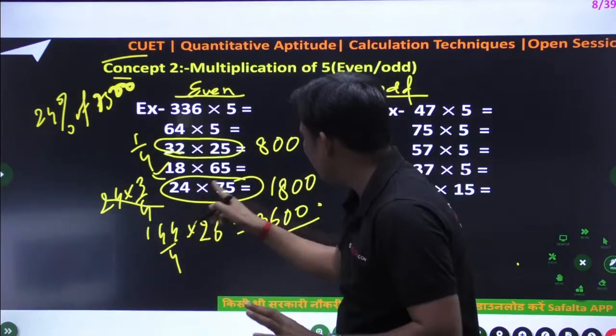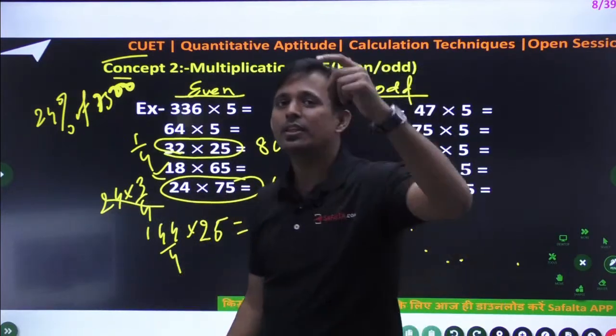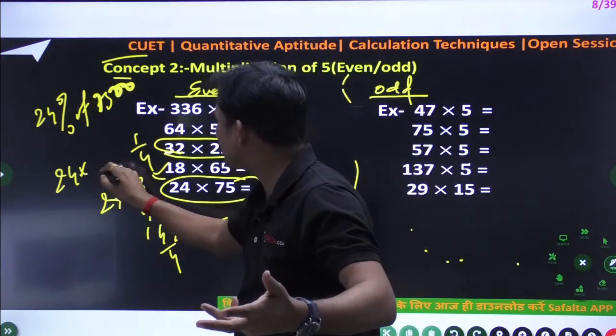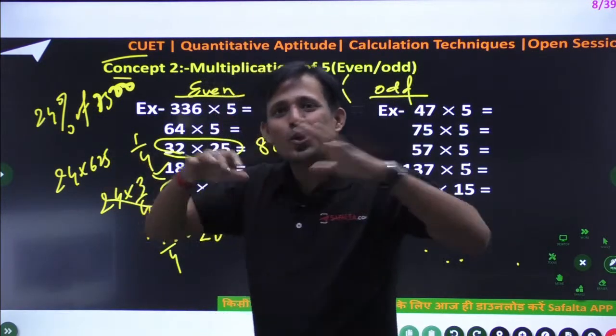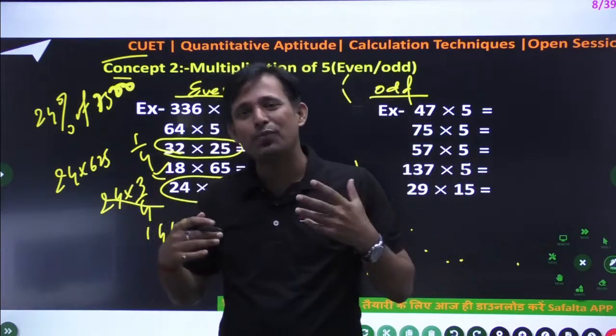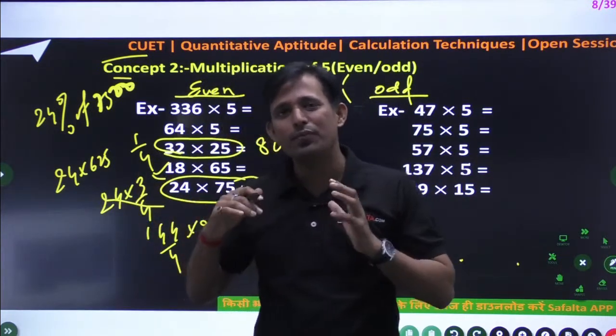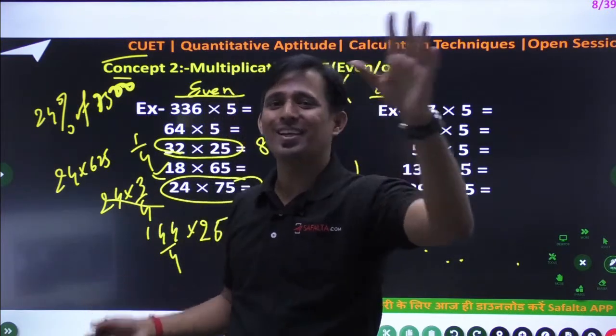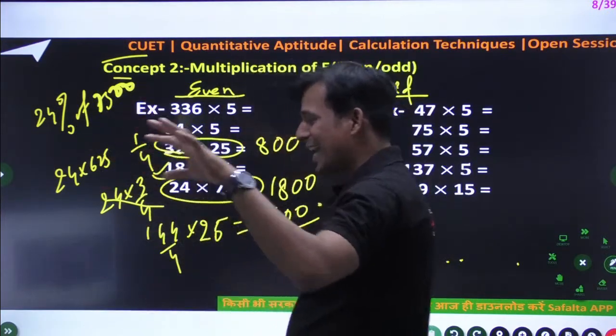So 24 into 75 means 24 ka 3/4. Sometimes the question will come like 24 ka 625. There are lots of options. You can think like 24 ka 62.5%, 24 ka 6.25%. But how many zeros will come? That is important. Okay. So that is a nice trick to solve the problem.